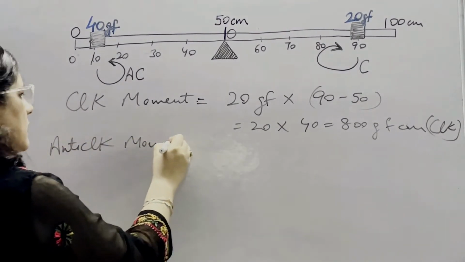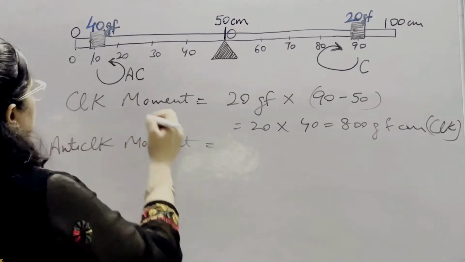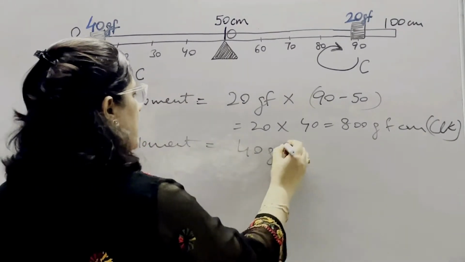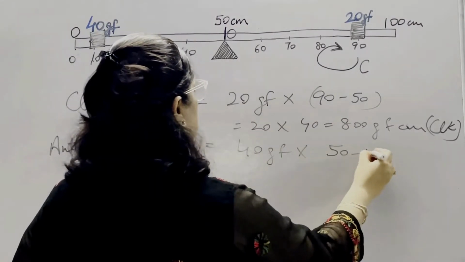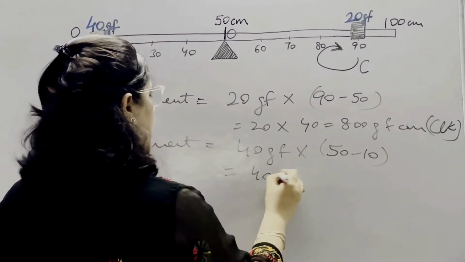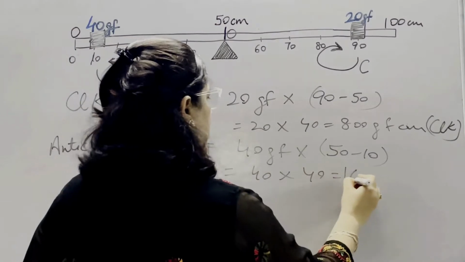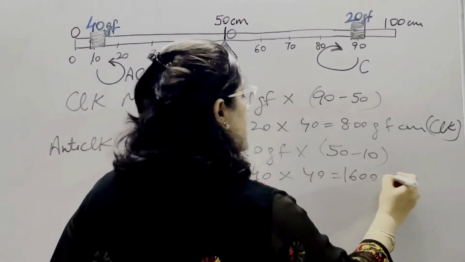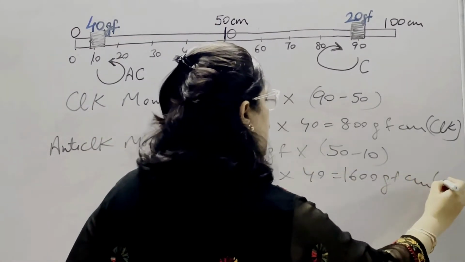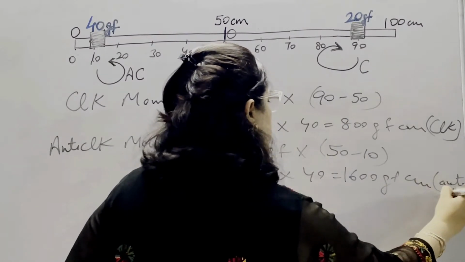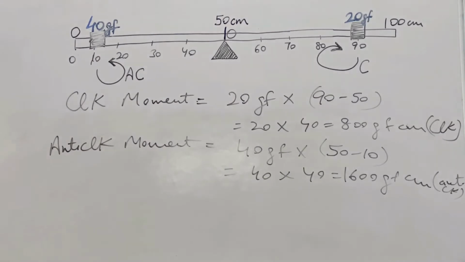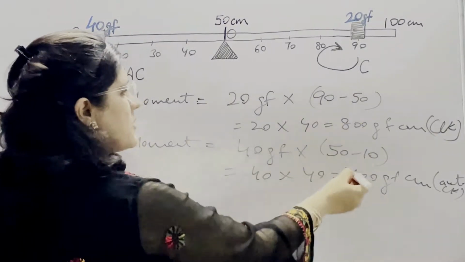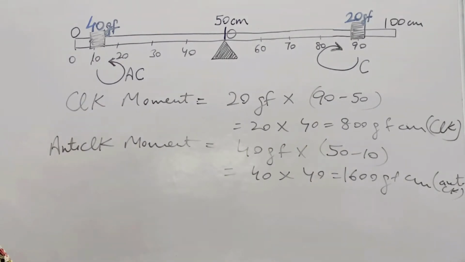Anti-clockwise moment: the value of weight here is 40 gf and the distance is 50 minus 10. So 40 into 40 means 1600 gf centimeter in the anti-clockwise direction, which is conventionally the positive direction of this meter rule. But as you can see here, these are not equal. So the scale is not in equilibrium position.